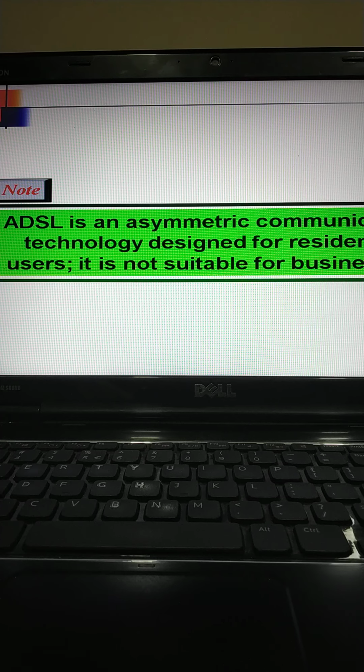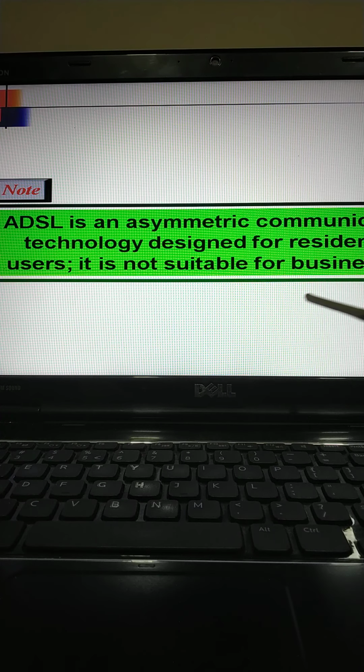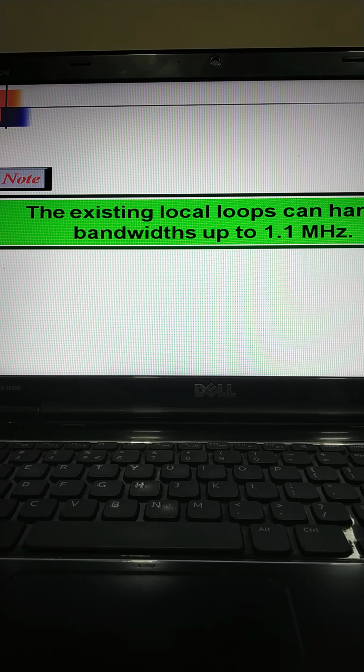Because residential customers normally need more downloading speed as compared to the uploading speed. However, the service is not suitable for business customers who need a larger bandwidth in both directions. So as you can see, ADSL is an asymmetric communication technology which is designed for residential users. It is not suitable for businesses. Now, one interesting point is that ADSL uses the existing local loop.